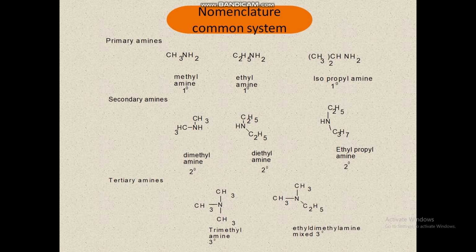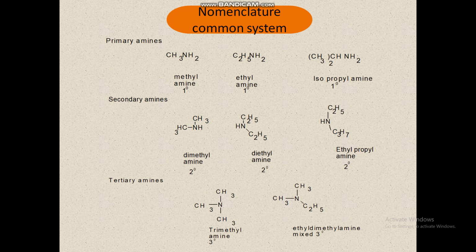Methylamine is a primary amine, ethylamine too. Instead of methyl we can use alkyl, adding the word amine after the name of the alkyl group attached to the nitrogen: methylamine, alkylamine, like that.